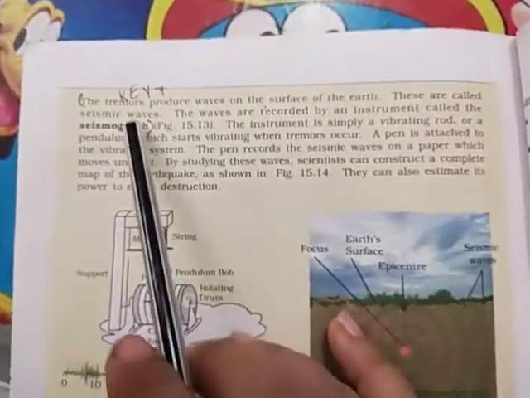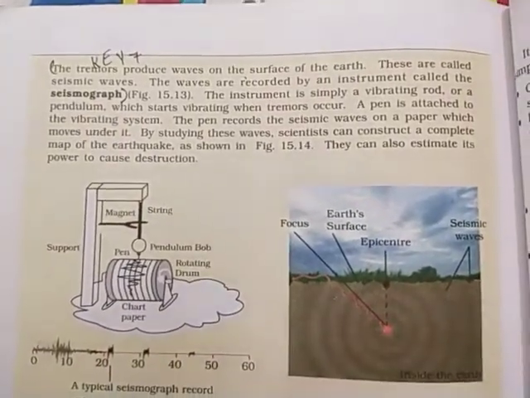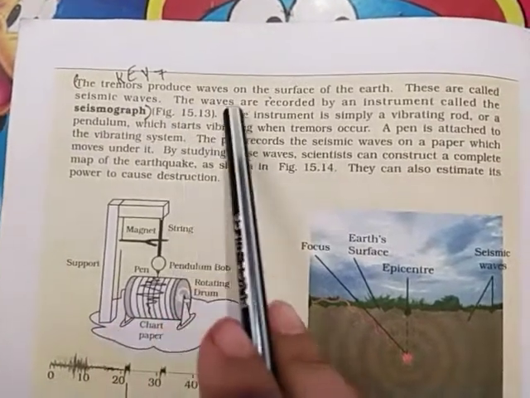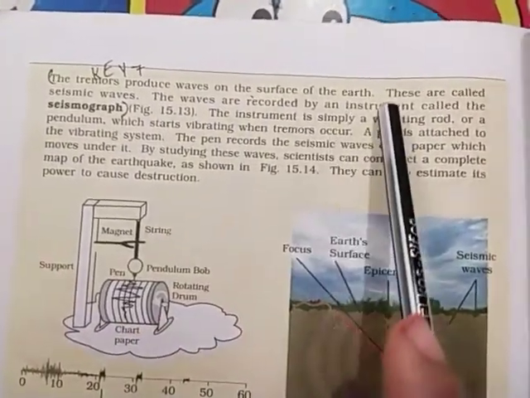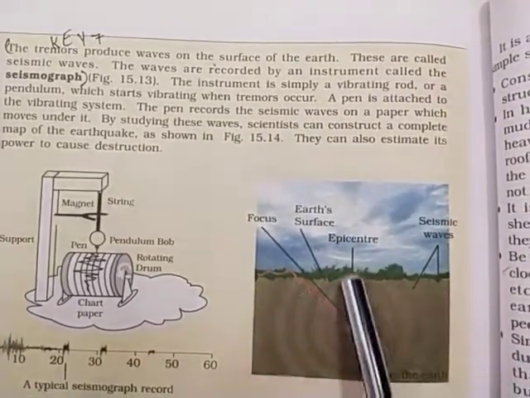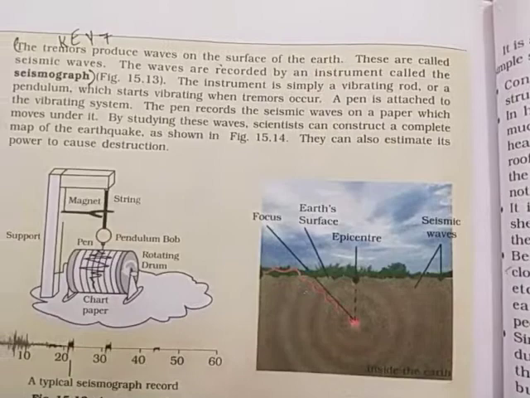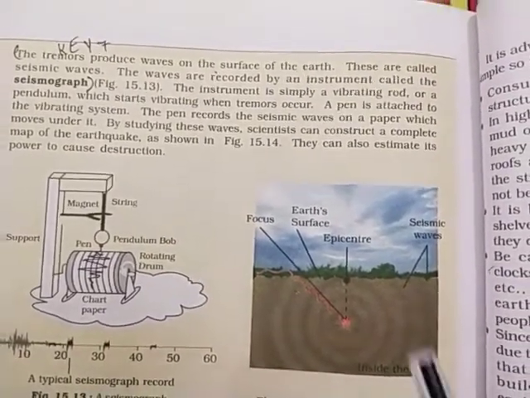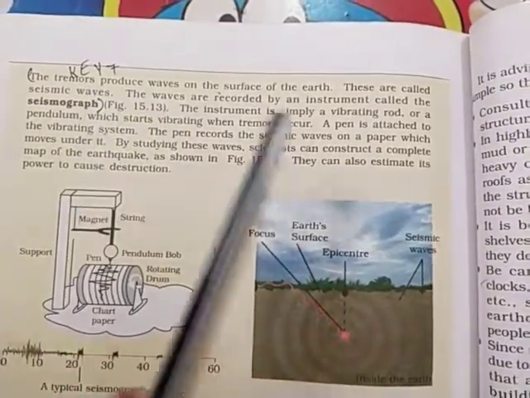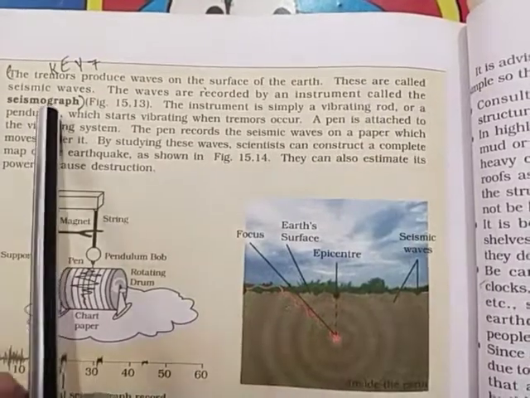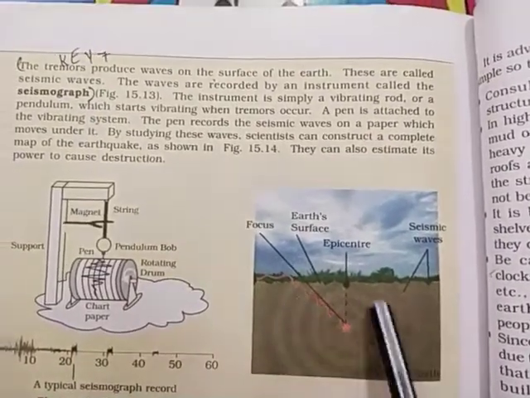Now, what are tremors? As I have discussed, tremors are a lighter episode of earthquake. The tremors produce waves on the surface of the earth. This is the structure of a wave. Tremors mean the movement of the earth, lighter shaking. So this lighter shaking produces waves on the surface of the earth. These are called seismic waves.